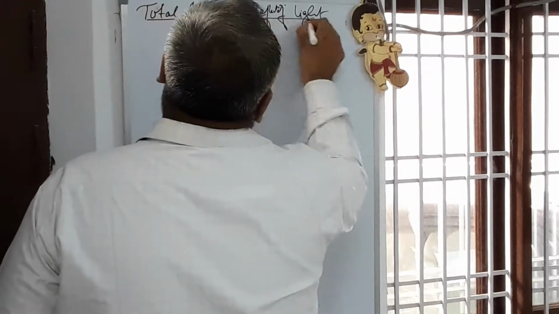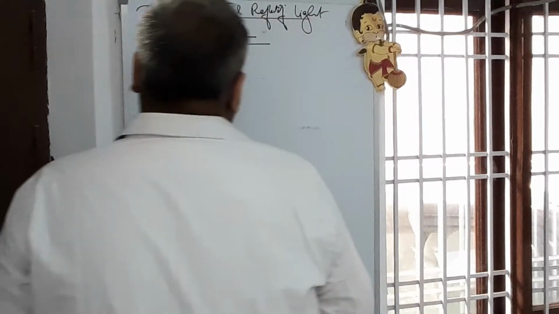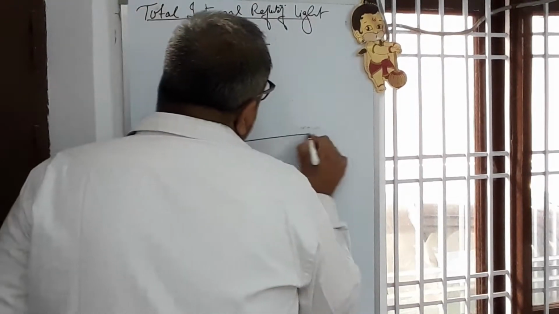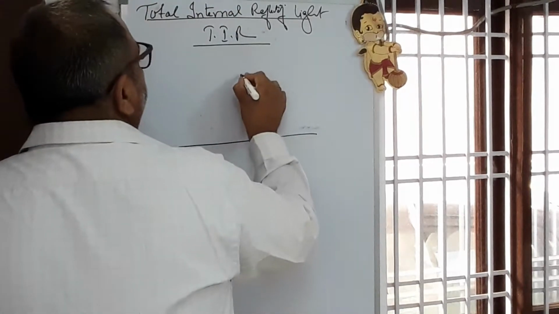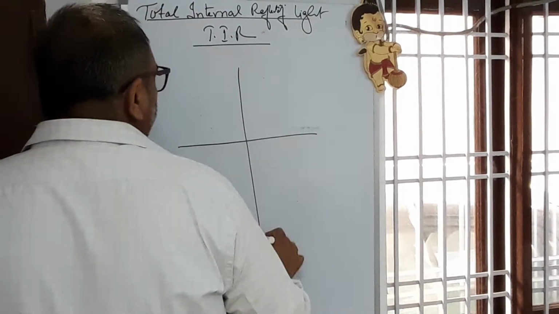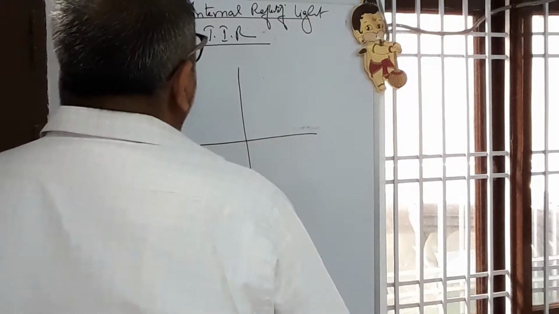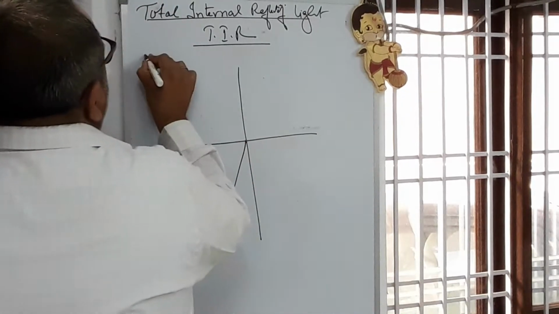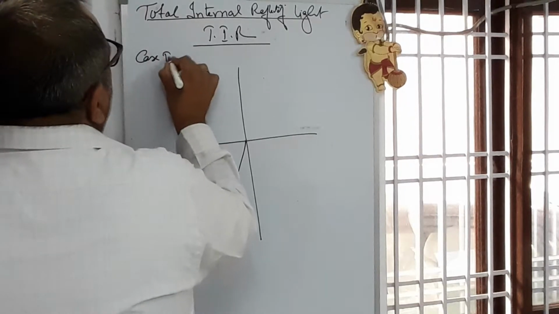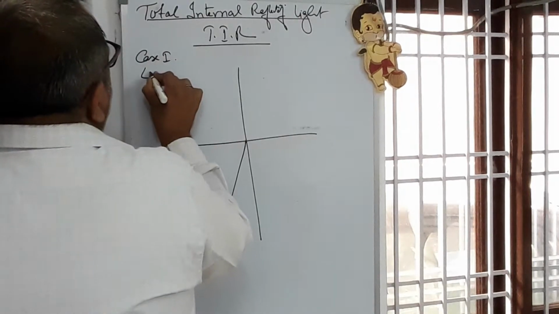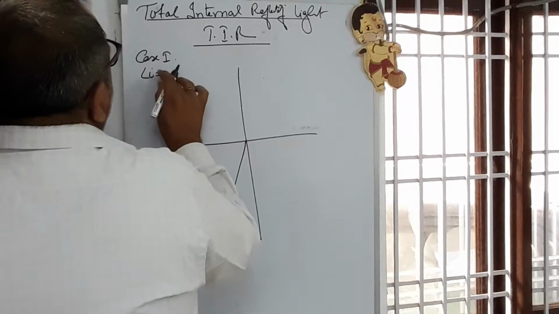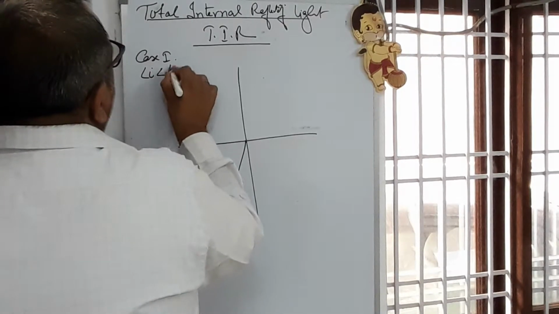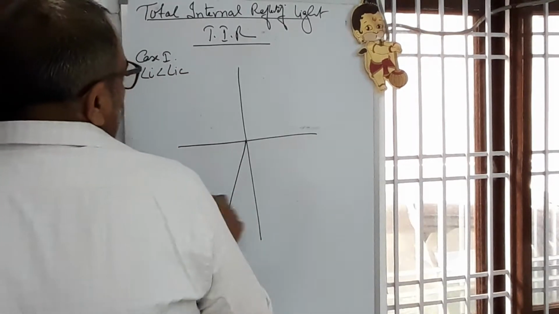Here you see a ray of light. As I told, in the first case, the angle of incidence is less than the critical angle.